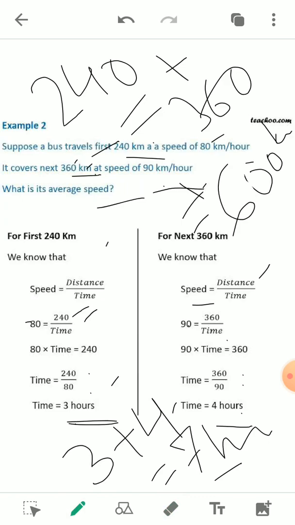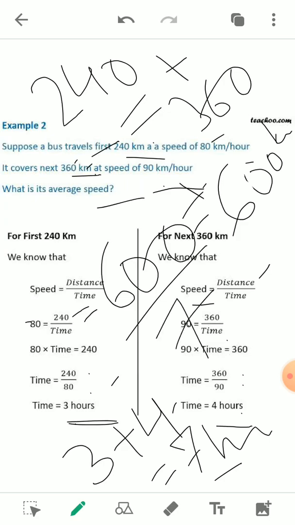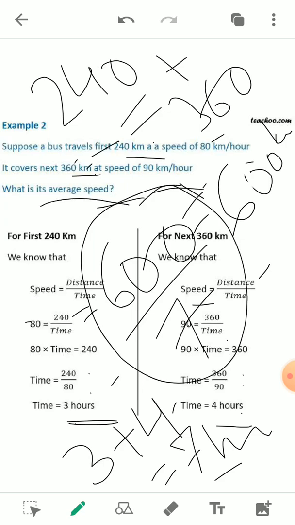So we can put the value here, 600 divided by 7 hours. The value of this will determine the average speed of the object.